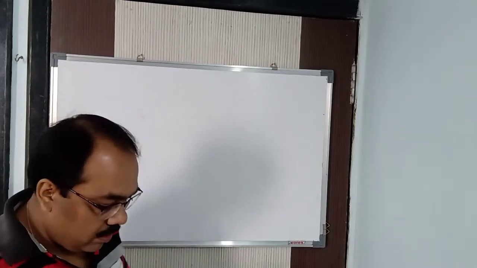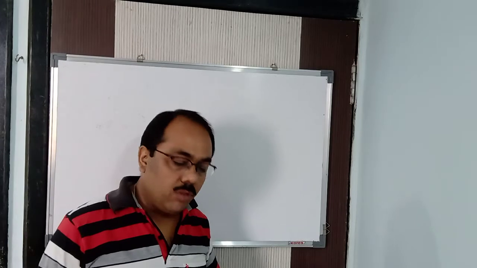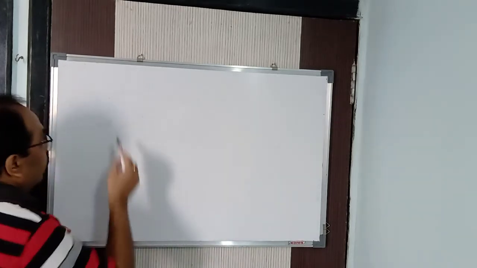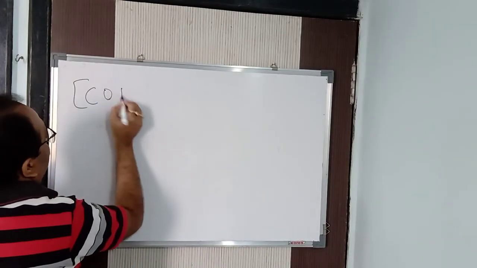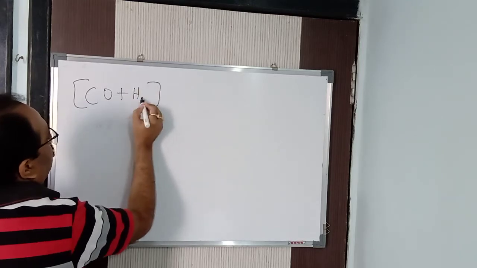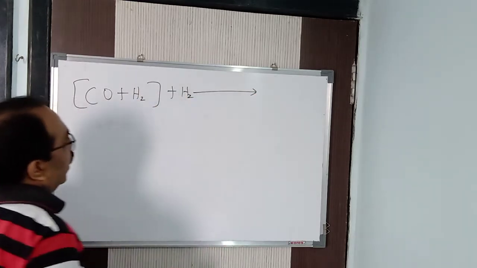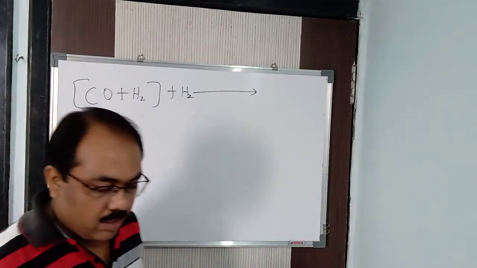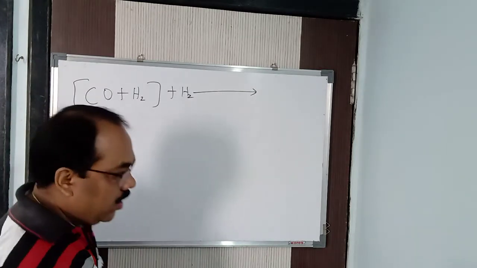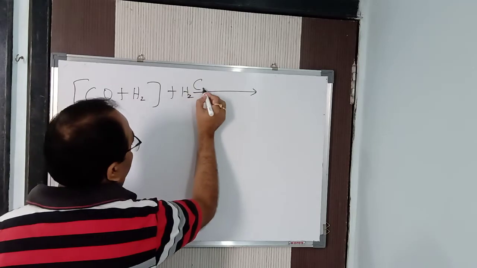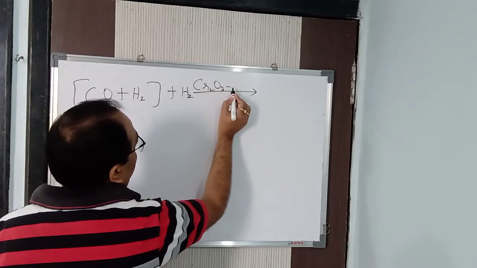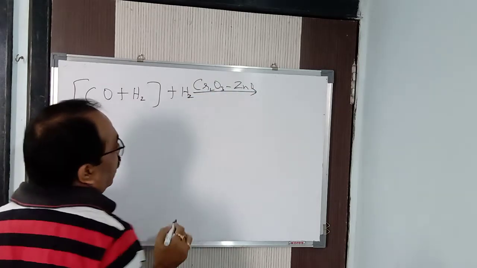Now coming to some more properties of hydrogen. When hydrogen reacts with water gas, what happens? Water gas is carbon monoxide plus hydrogen in equal volume. Now it is not going to react under ordinary conditions, remember that. It is going to react with chromic oxide as a catalyst and zinc oxide as a promoter.